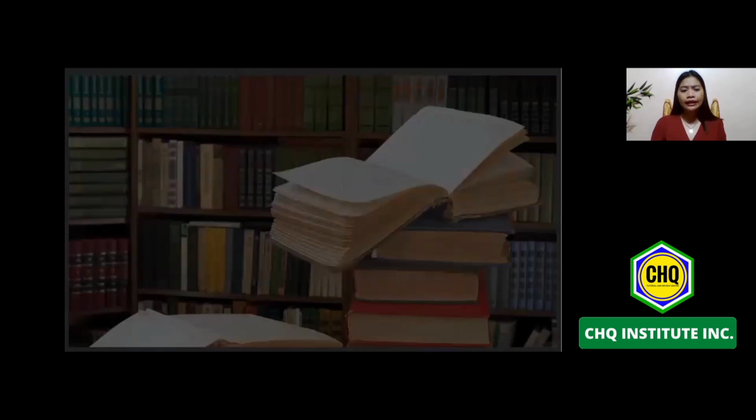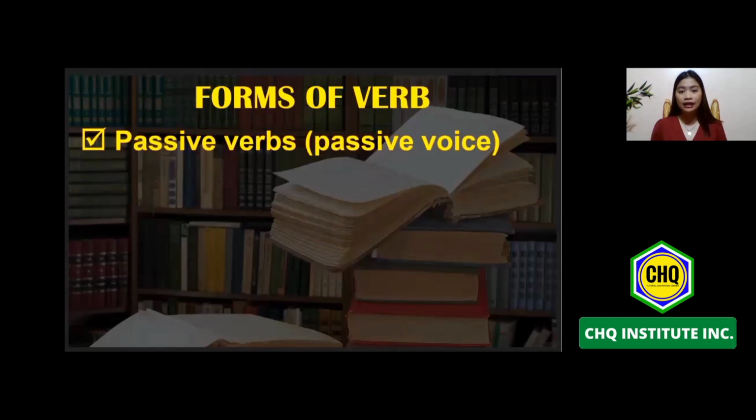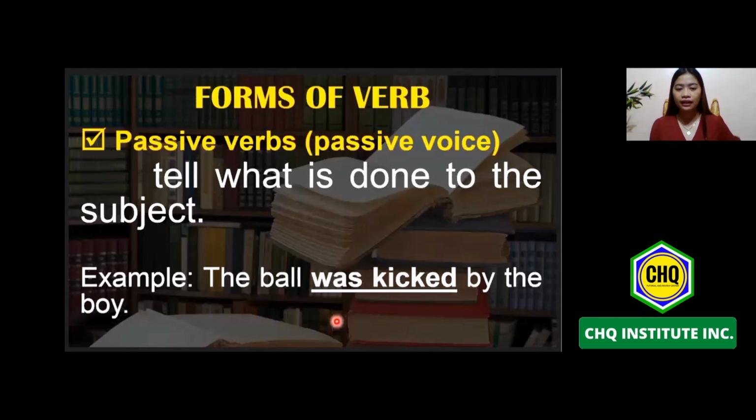While the other one is what we call passive voice or passive verbs. When we say passive voice or passive verbs, this is the exact opposite or kabaligtaran ng active voice. It says here that passive verbs tell what is done to the subject. So the doer comes after the thing that was done. It is also followed by the forms of to be, followed by the past participle. Let's have an example. The ball was kicked by the boy.